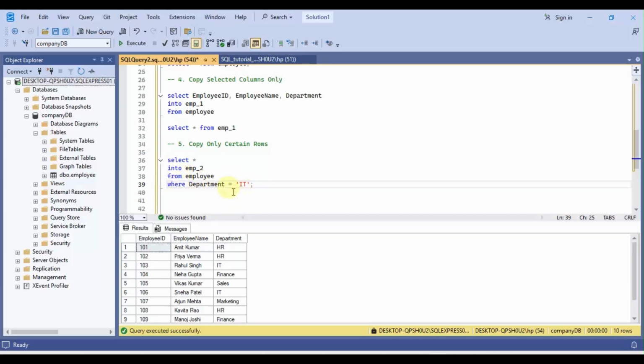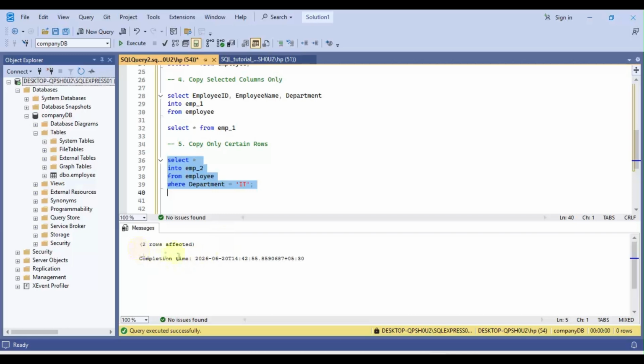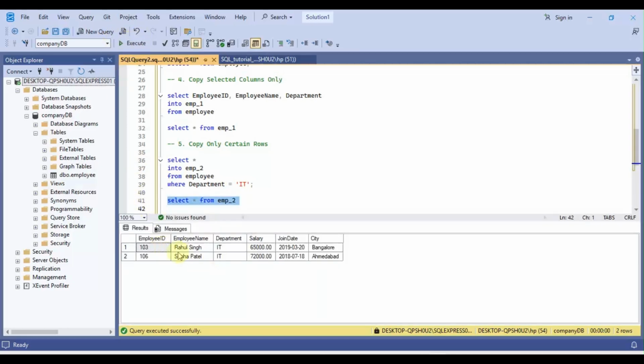So we are putting a condition here, and we are selecting this and executing it. Now two rows are affected, meaning only two rows are copied into the EMP2 table. Now we will check the records using the select statement. Now we can see only two rows are copied, which belong to the IT department.